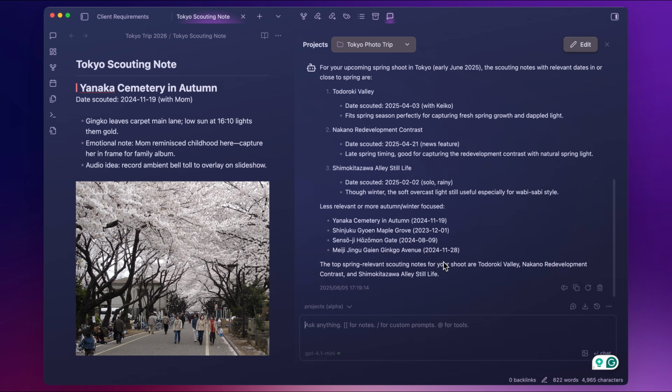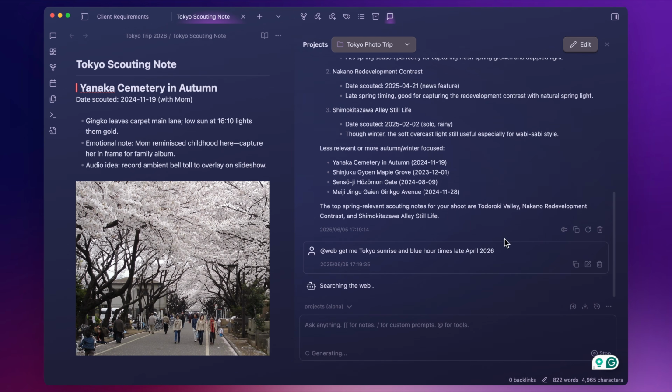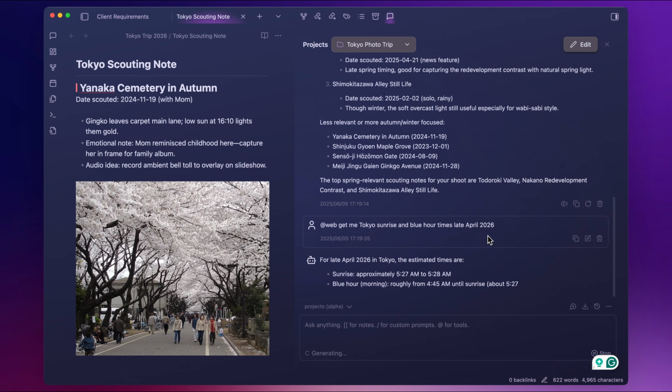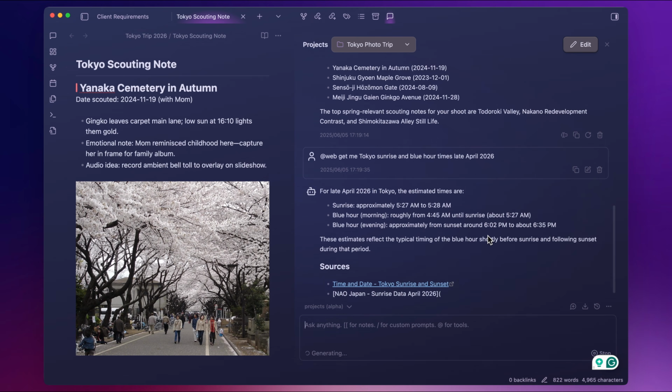You can see this time it's much faster because I'm using GPT 4.1 mini. It looked over my scouting notes where I have dates scouted, and it understands which dates are relevant to spring. We also have access to web search in projects mode. Give me Tokyo sunrise and blue hour times late spring 2026.